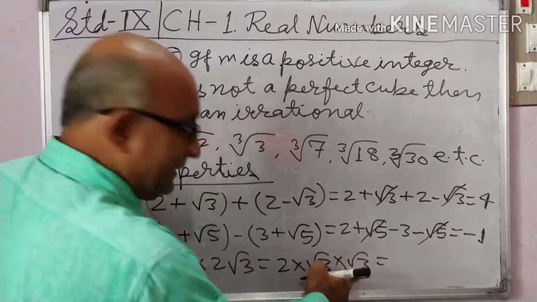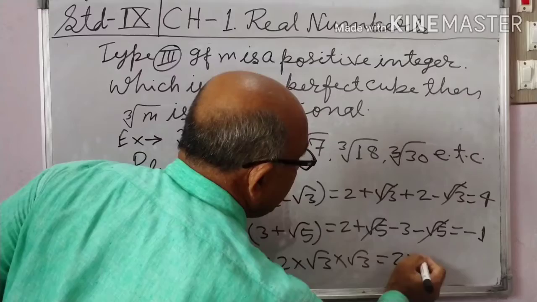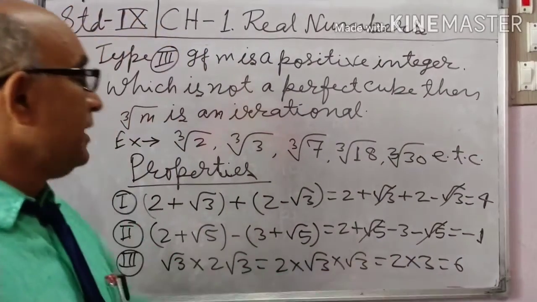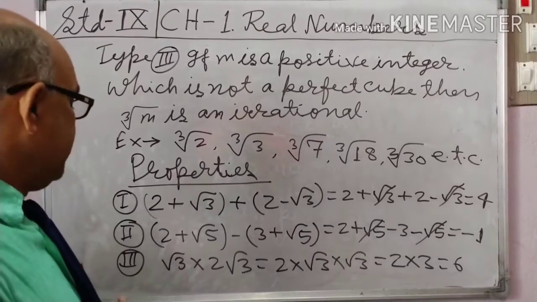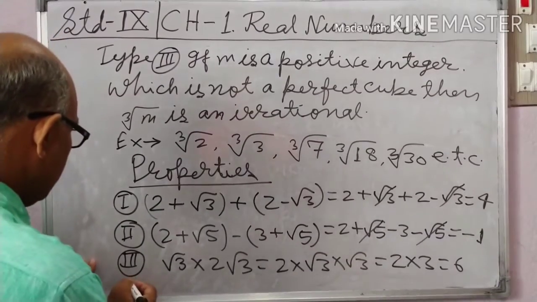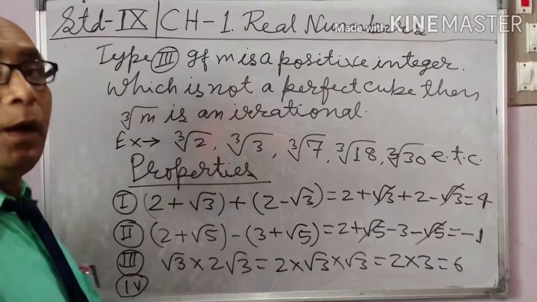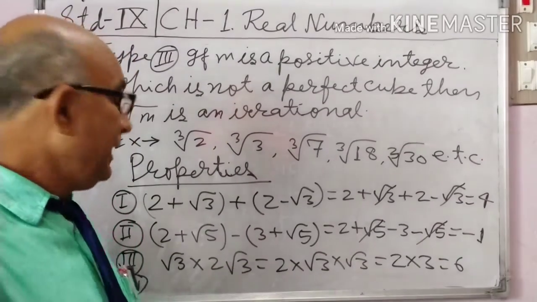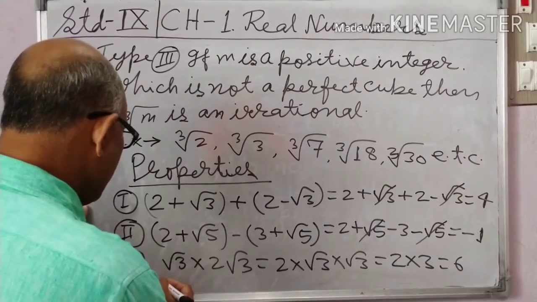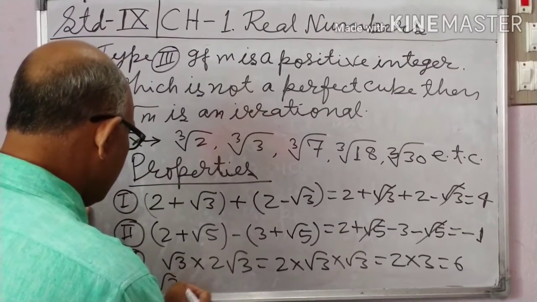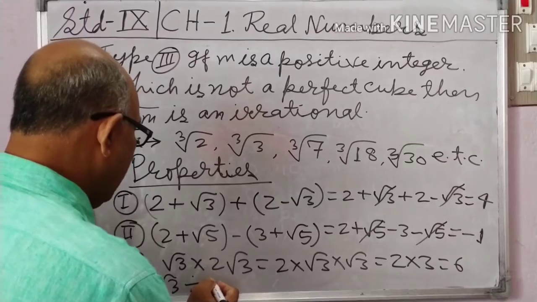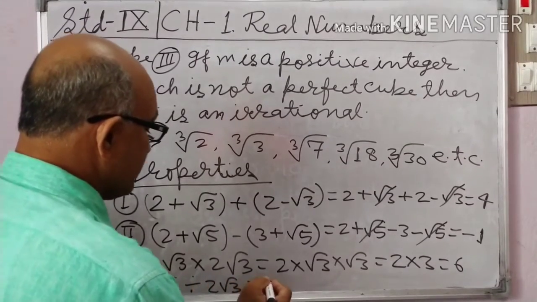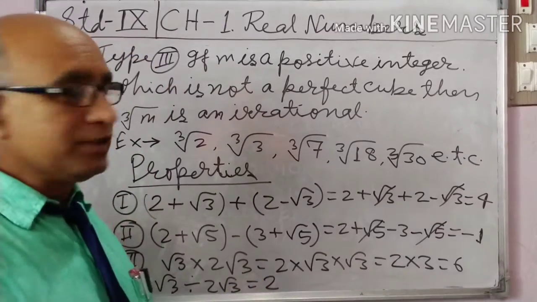Root 3 into root 3 is 3. So 2 into 3 equals 6. 6 is a rational number. Similarly, the division of two irrational numbers need not be irrational. Root 3 divided by 2 root 3: root 3 cancels, giving 1 by 2, which is a rational number.